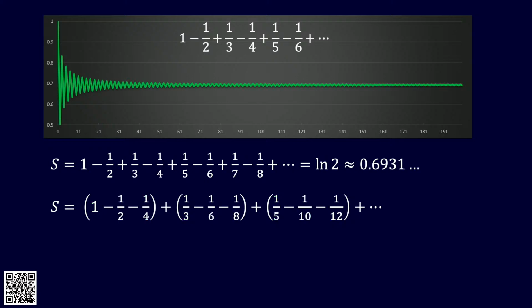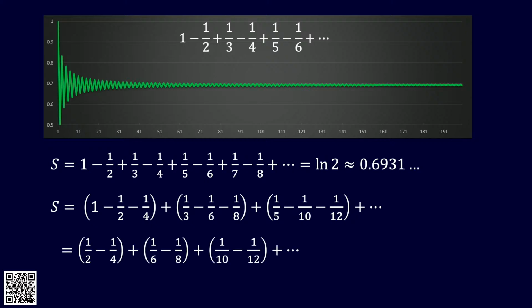Now let's think about these brackets then. The first 2 terms in each bracket, 1 minus a half is just a half. What have we got? We've got a third minus a sixth, that's a sixth. A fifth minus a tenth is a tenth, and so on. So we can simplify a bit. This is still the same sum. And now we've got this calculation to do.